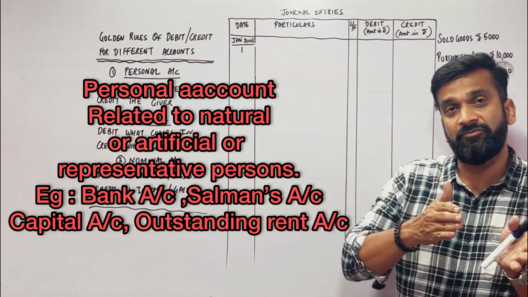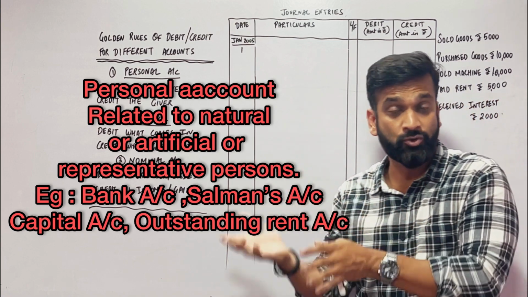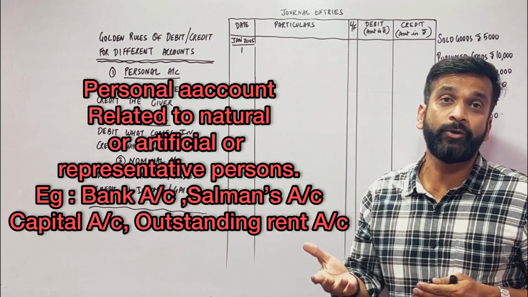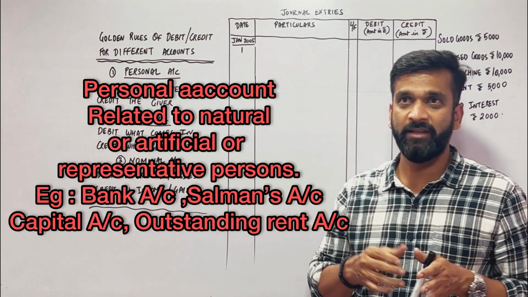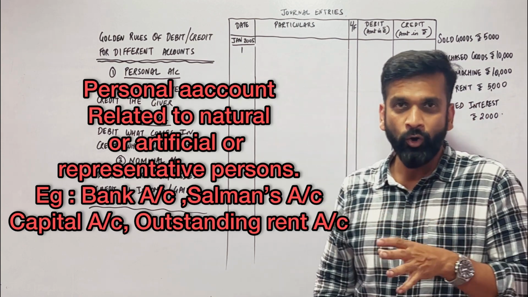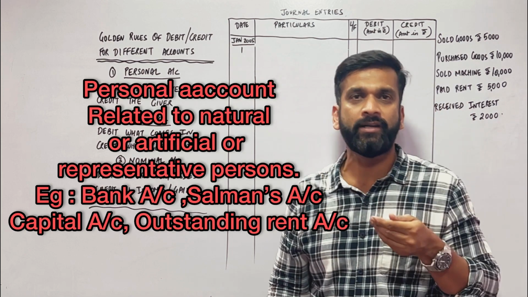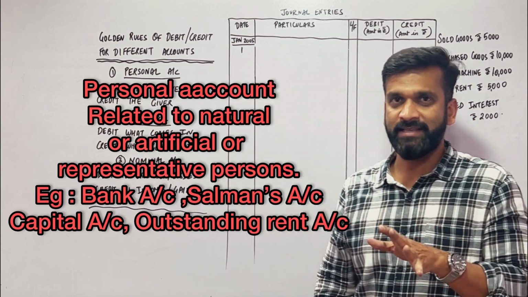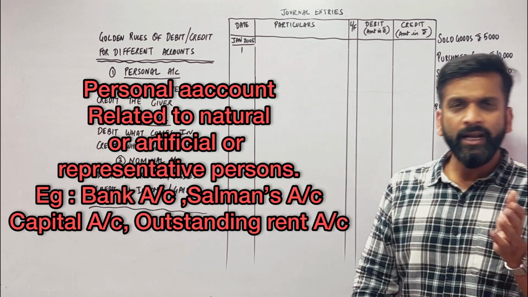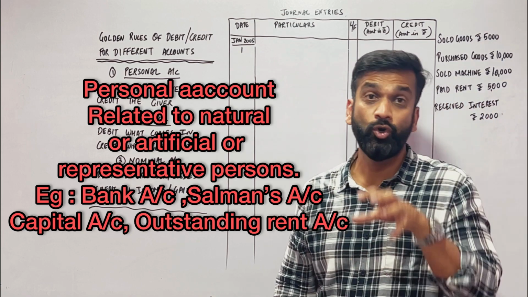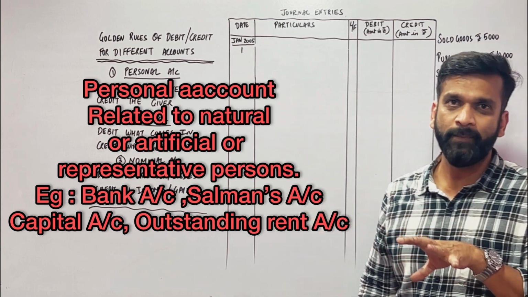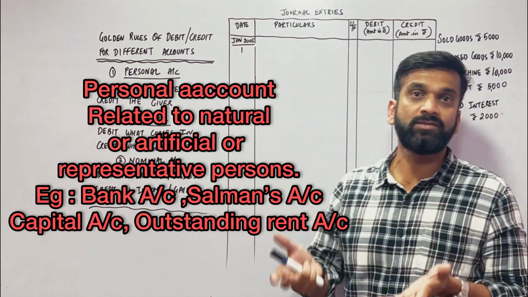They may be artificial, natural, or representative persons. For example, loan represents the person from whom you have taken it or to whom you have given it. It may be a bank, it may be a natural person. So loan is a personal account. Shahid is a personal account.